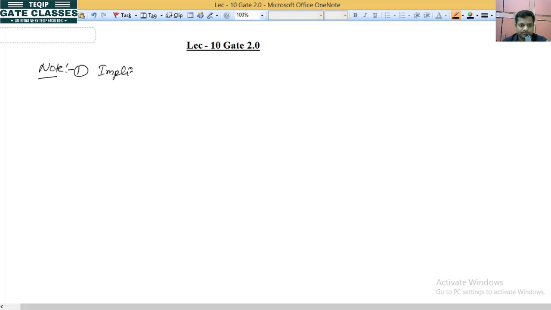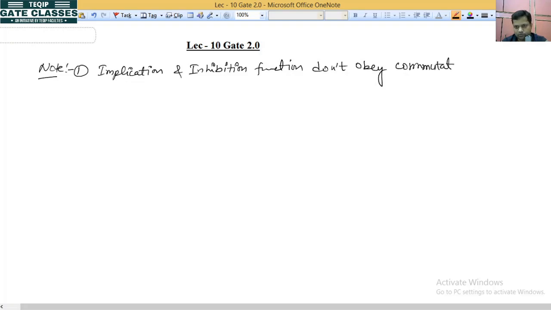implication and inhibition functions don't obey the commutative law. Okay, now the first comment is, so this is our implication function.